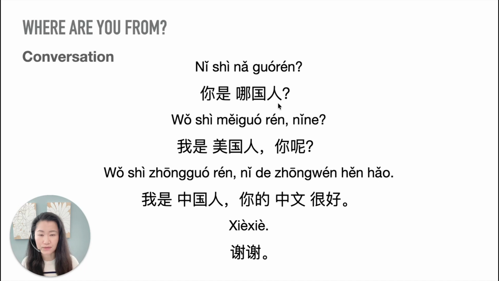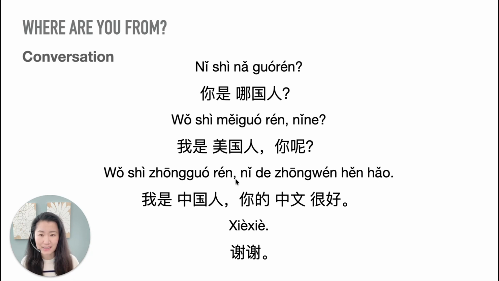That's the new word, right? 你是哪国人 means where are you from? So you can see even in the Chinese question, we still follow the statement order. In English, we say, where are you from, right? But in Chinese, we still put a subject in front. You are, then question word, right?